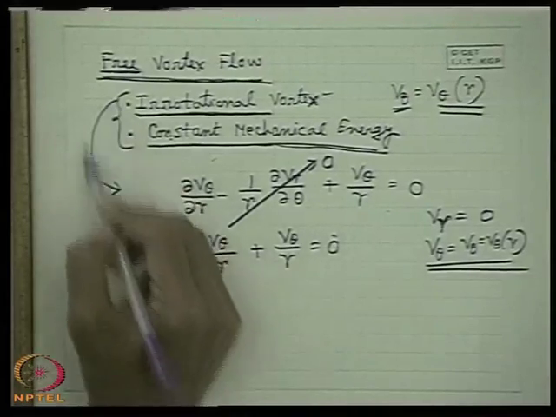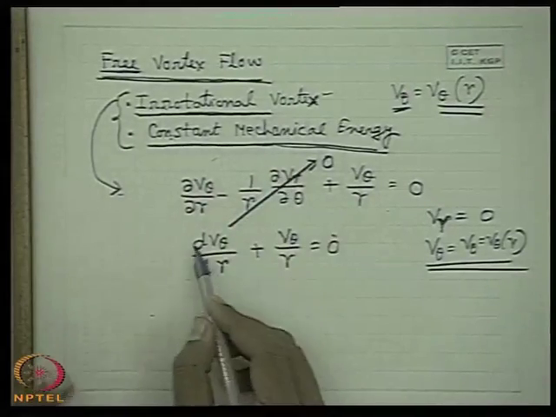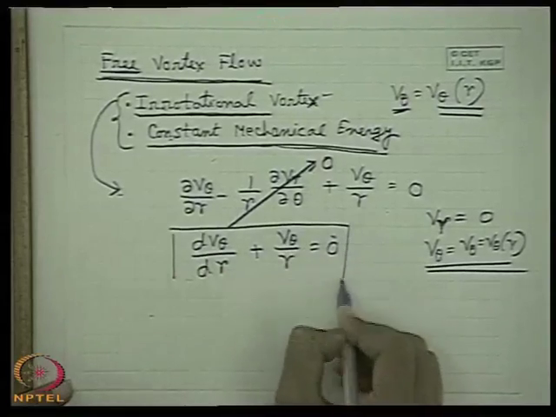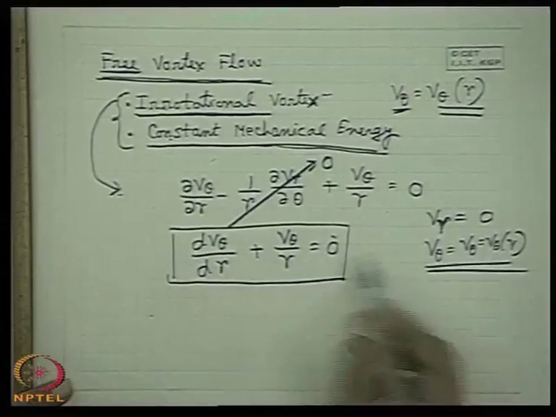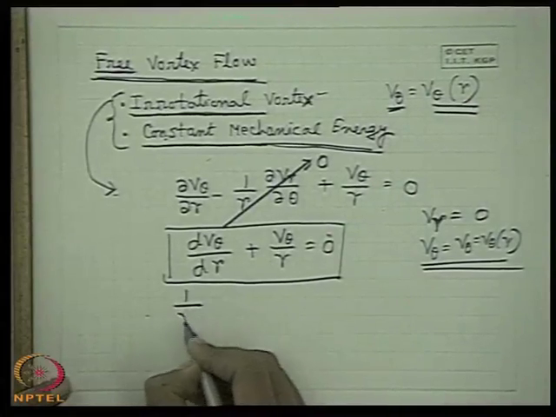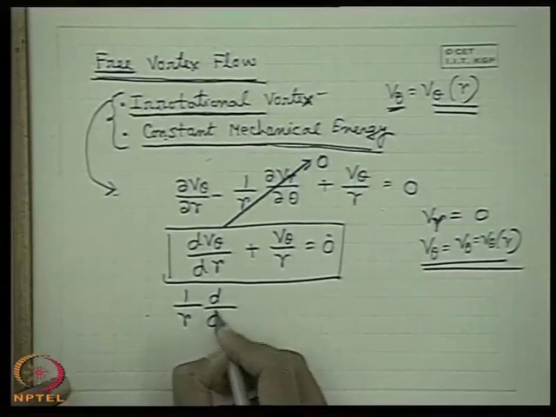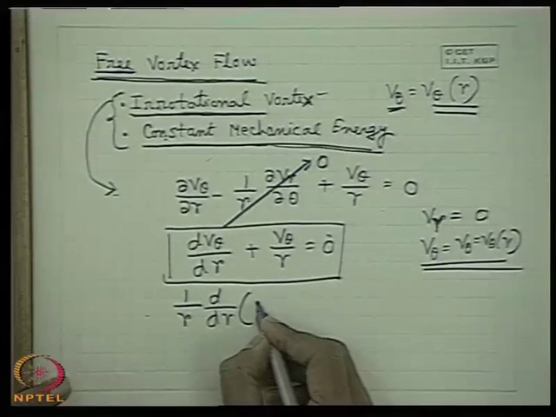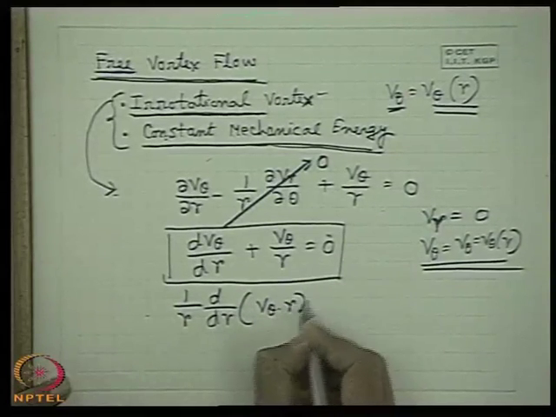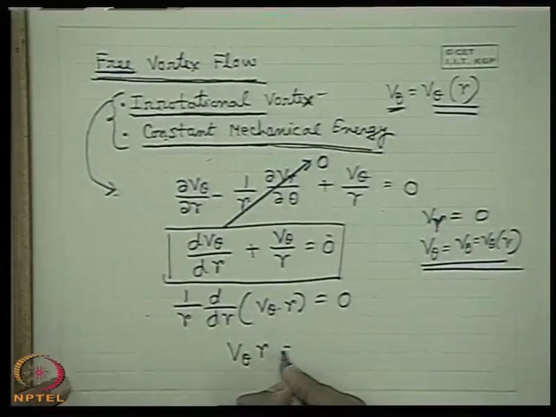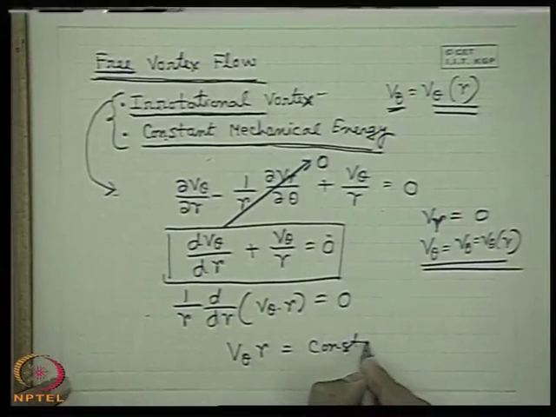Beyond this, we are giving an additional constant, that is, irrotational vortex. So dv theta/dr plus v theta by r equals 0. This equation, if you integrate it, gives the function v theta. It can be written as 1 by r d/dr of v theta into r equals 0. So if you integrate it, v theta into r is equal to constant.